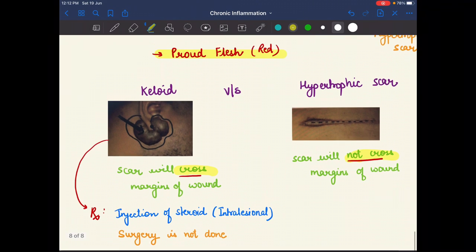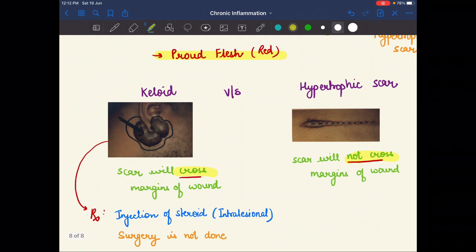For the treatment of keloid, we basically give an injection of steroid intralesionally, and surgery is not done in this case. Remember it, surgery is not done. We give an injection of steroid to shrink the keloid.